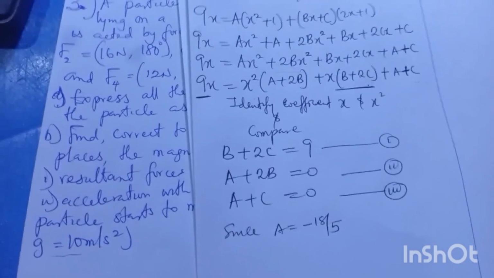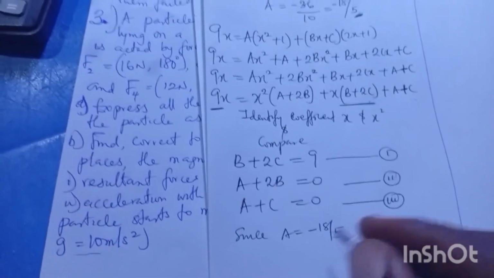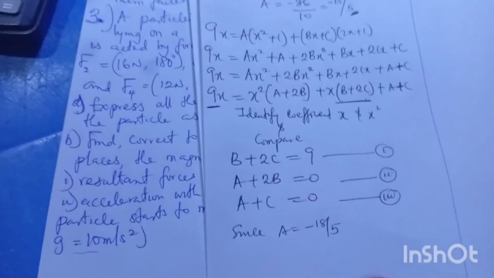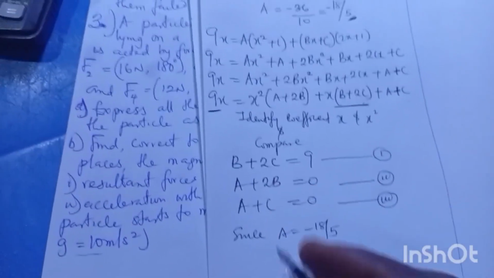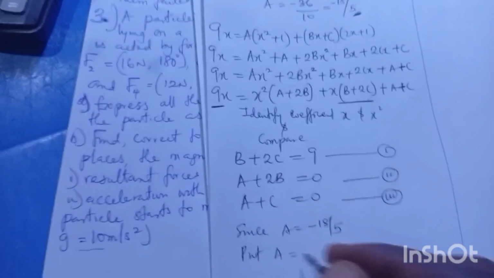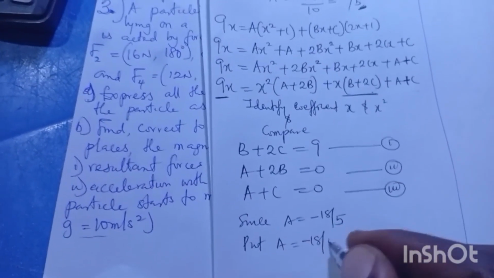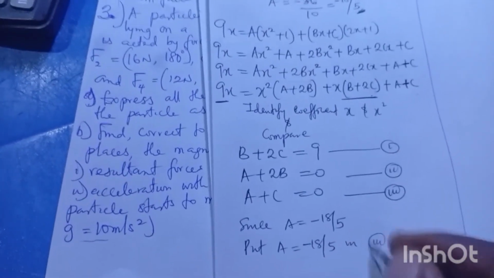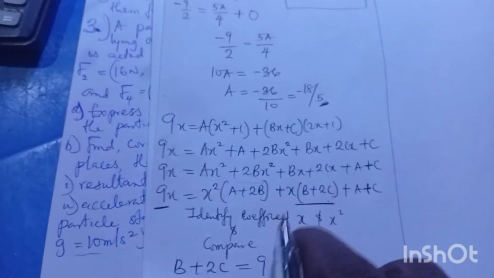It's still your normal fraction, but we are doing it partially, and the thing is getting advanced. Alright, now since a equals this, let me start from equation 3 so that I can get my c. So put a equals minus 18 over 5 in equation 3. Let me write here. Let me shift it up.